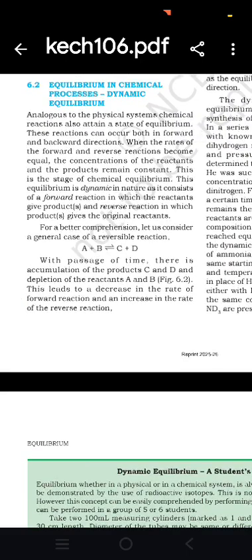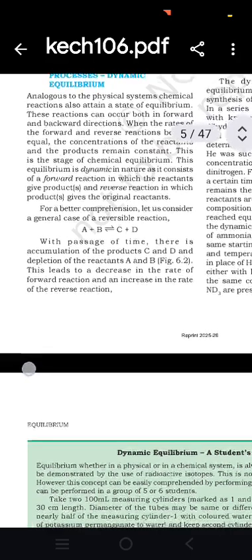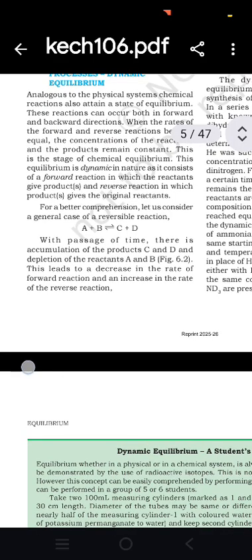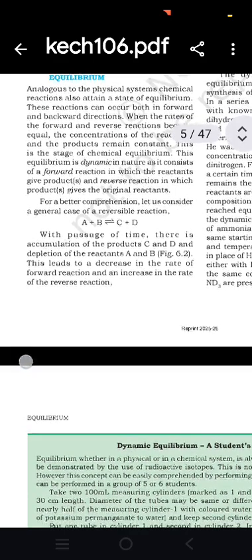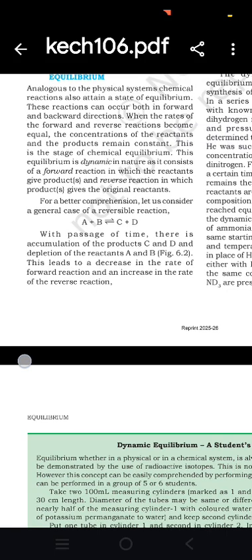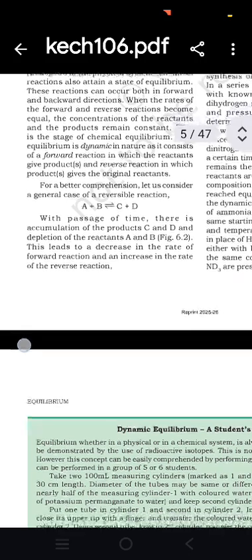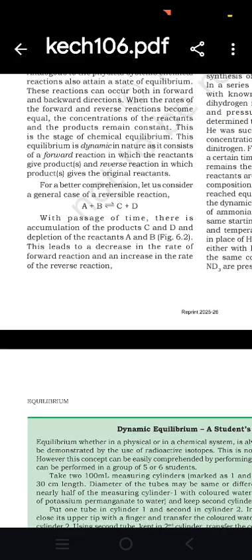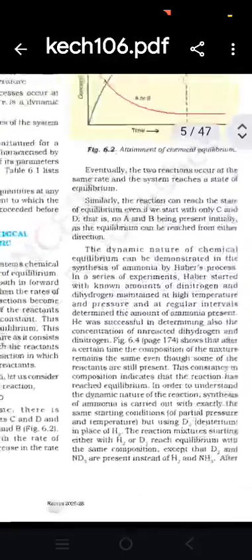For better comprehension, let us consider a general case of reversible reactions: A + B ⇌ C + D. With the passage of time, there is accumulation of the products C and D and depletion of reactants A and B. This leads to a decrease in the rate of the forward reaction and an increase in the rate of the reverse reaction.